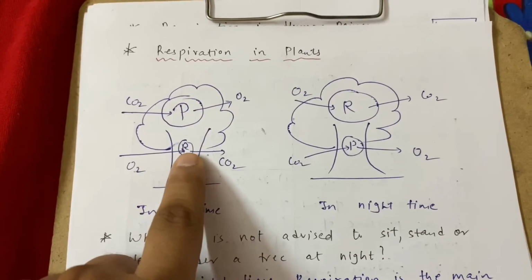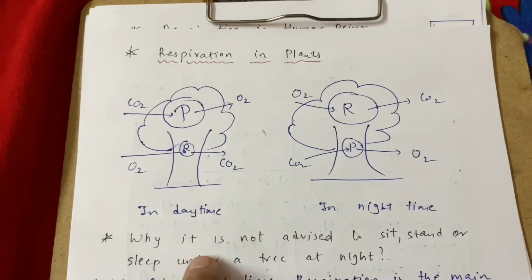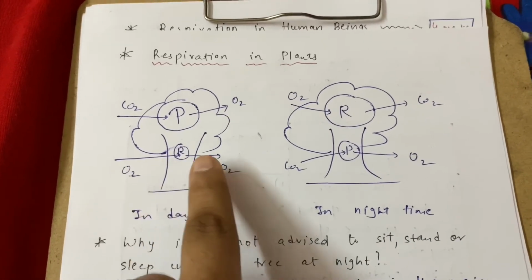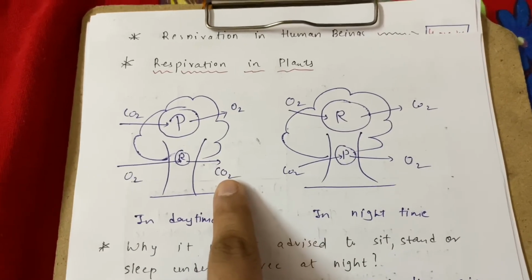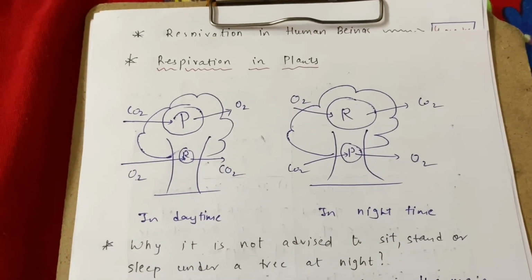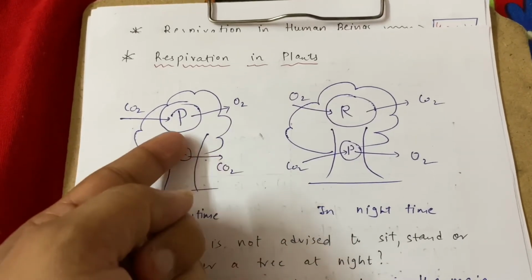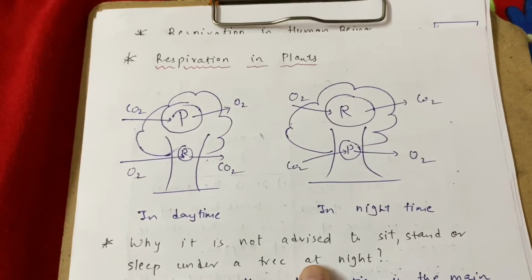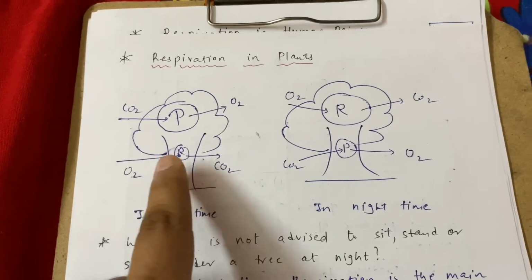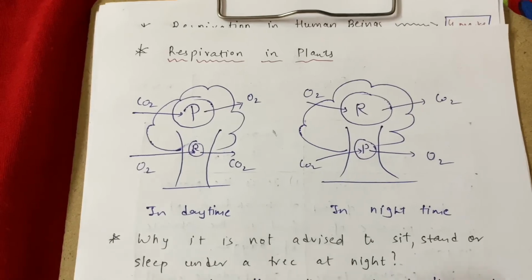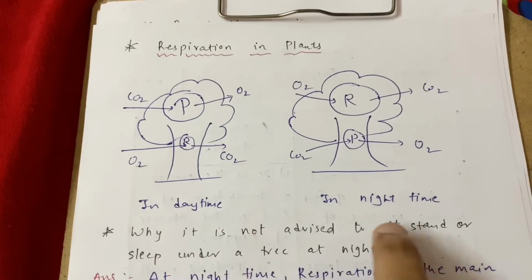While in respiration, as you have studied the reaction, in respiration you take oxygen, while as a byproduct there is carbon dioxide, correct? So they both are reciprocal of each other. In photosynthesis you take carbon dioxide while you give oxygen as a byproduct, while in respiration you take oxygen and carbon dioxide is a byproduct, correct? So I have drawn the 2 figures, that is in daytime and in the night time.